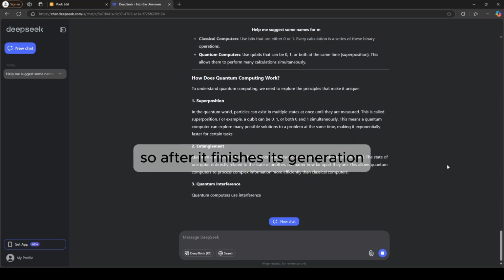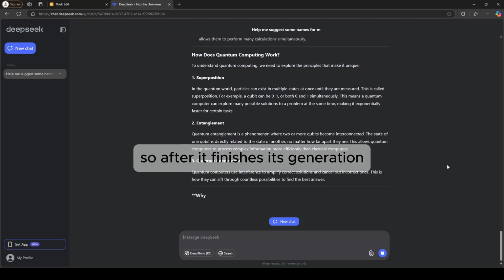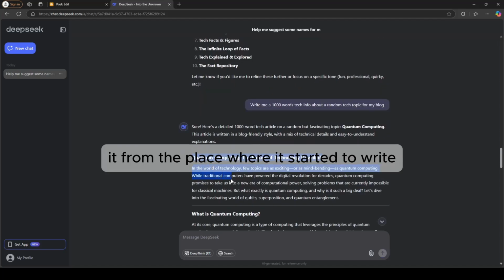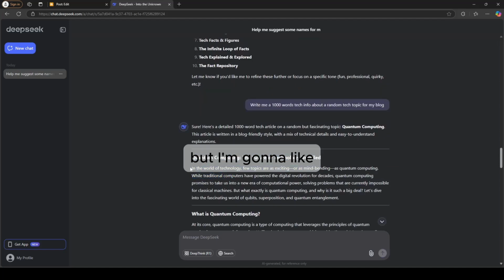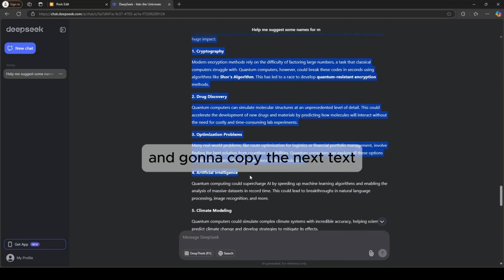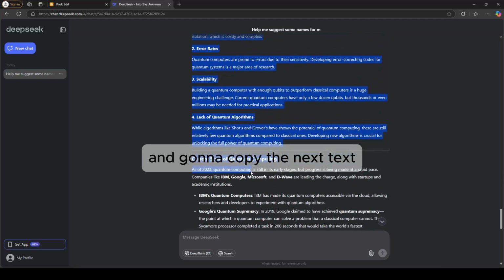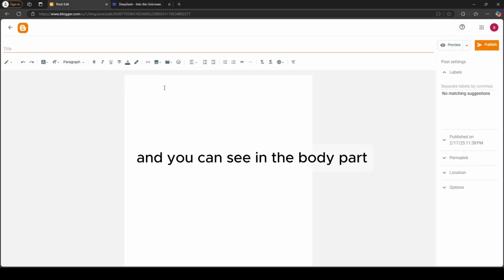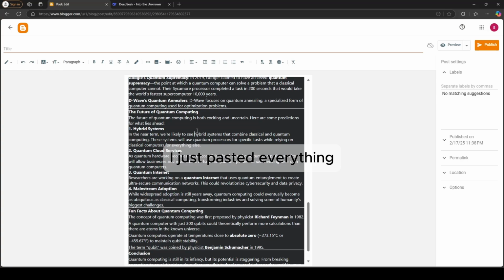So after it finishes its generation, we just need to copy it from the place where it started to write. But I'm gonna leave out the first line for the heading and copy the next text until the end for my body part. So here I just copied everything, and you can see in the body part I just pasted everything.